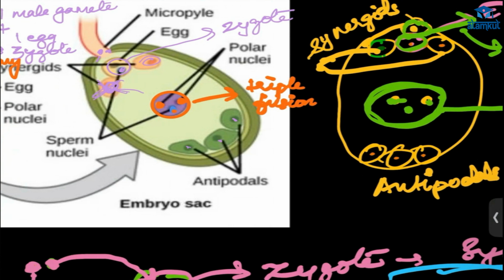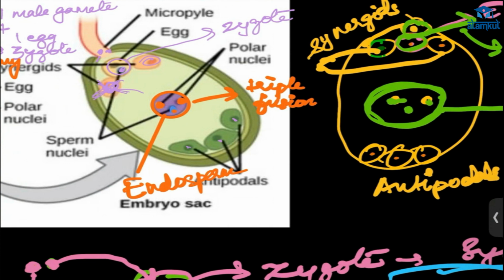Double fertilization. Any doubt here? This triple fusion, with the polar nuclei and one male gamete, will form endosperm. The synergids and the antipodal cells will all degenerate. The antipodals are dissolved, no work.